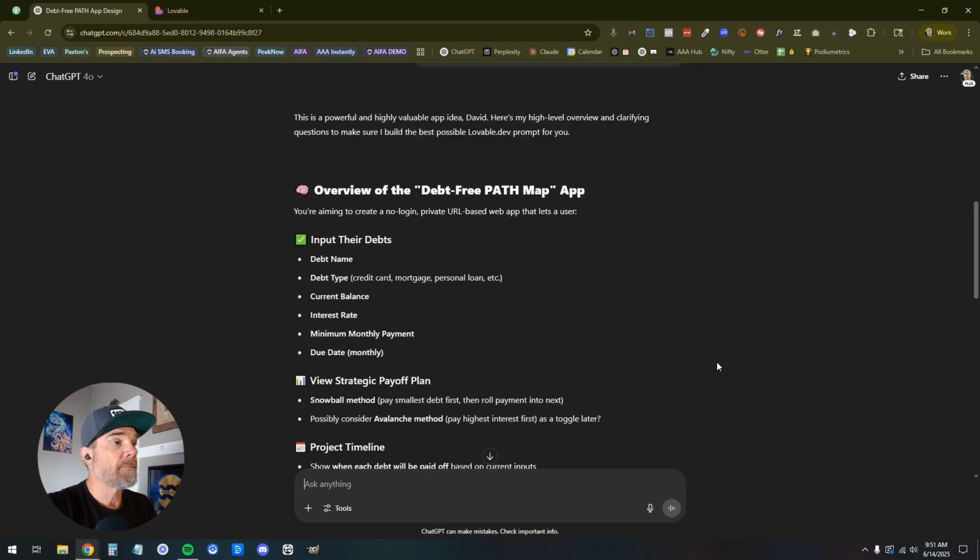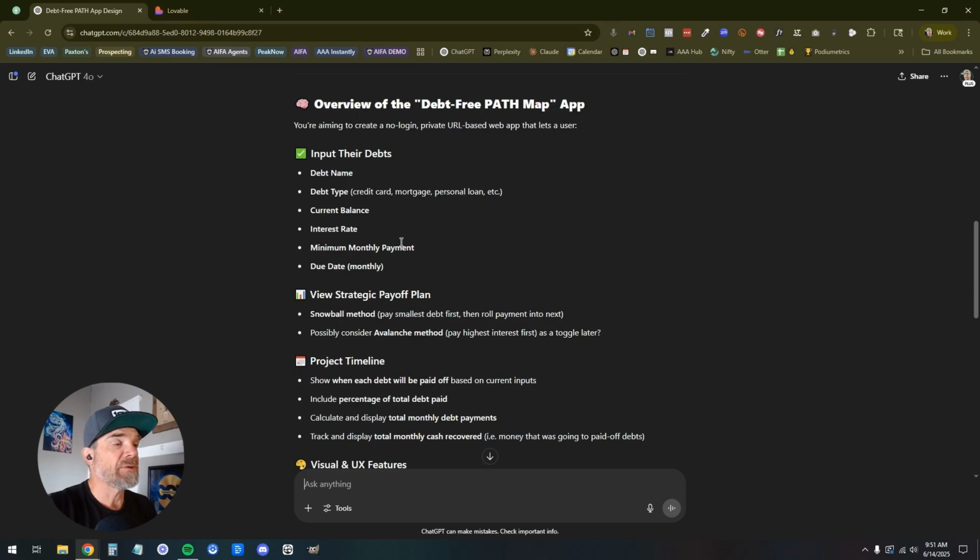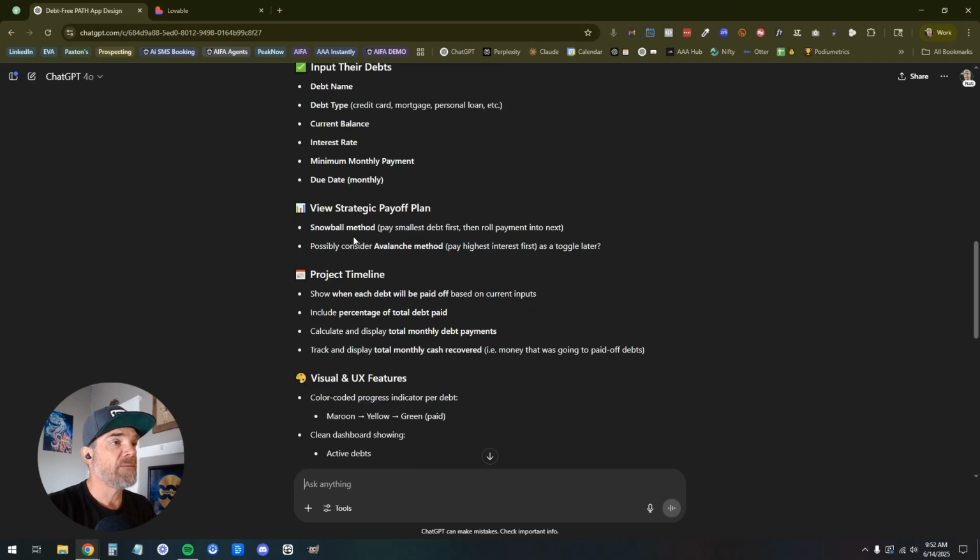Cool. Overview of the debt-free path map. Cool app. Input their debts, debt name, type. Cool. Current balance, interest rate, minimum monthly due date. Okay. Use strategic payoff plan. Snowball method. Pay smallest debt first, then roll payment into next. Cool. Possibly consider avalanche method. Pay highest interest first as a toggle later.